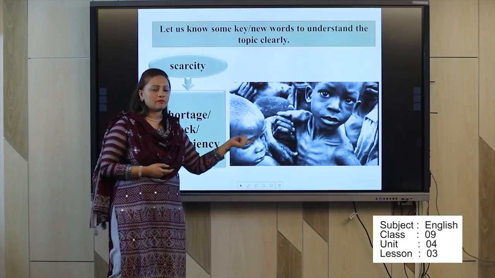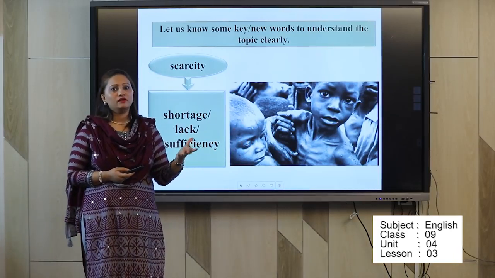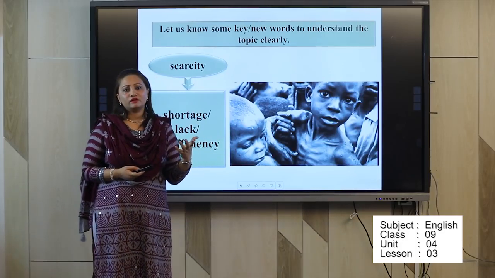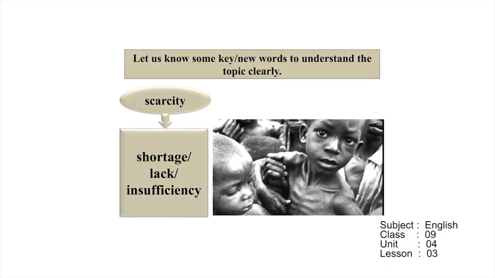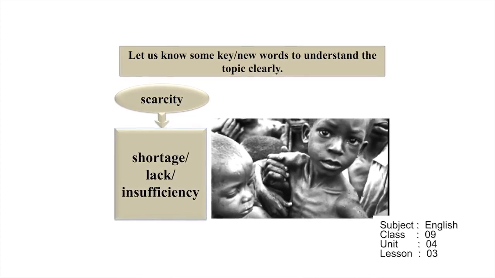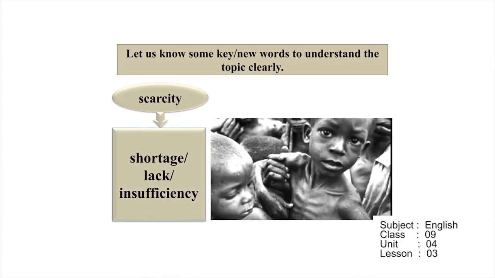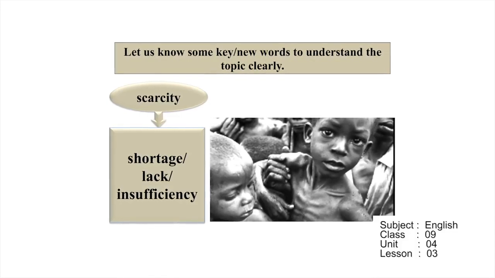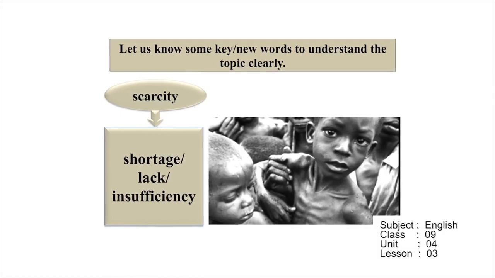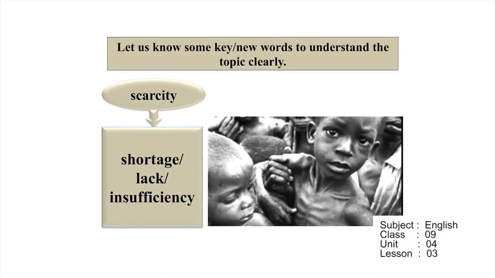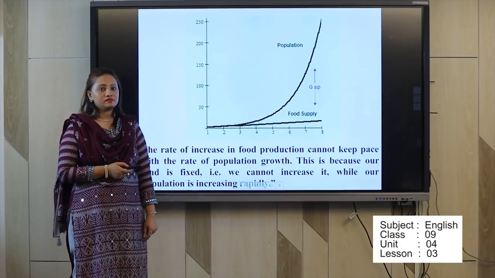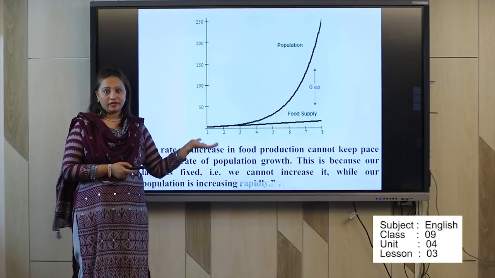We can find this type of boys or children in our country as well, in the street, in the slum, and whenever. Actually, at your home, the servant who is working, sometimes her baby is also suffering from this type of problem. You can identify. So we can say shortage of food. My dear students, now we will learn from the picture.